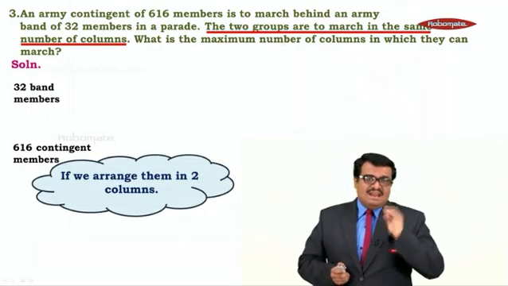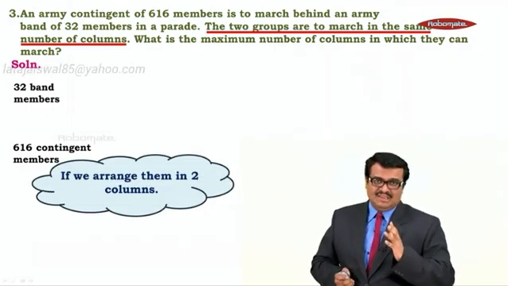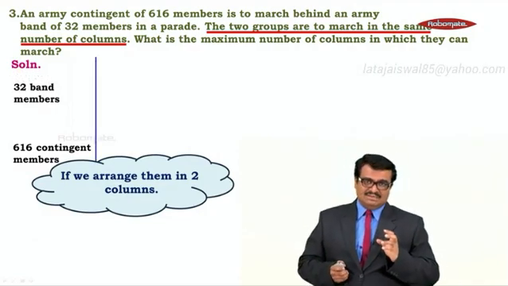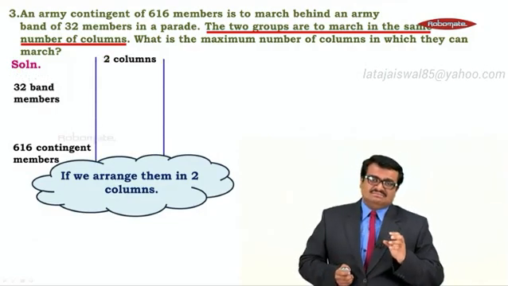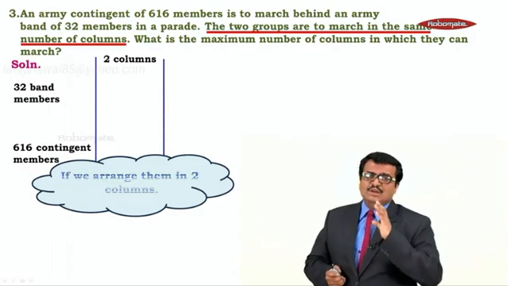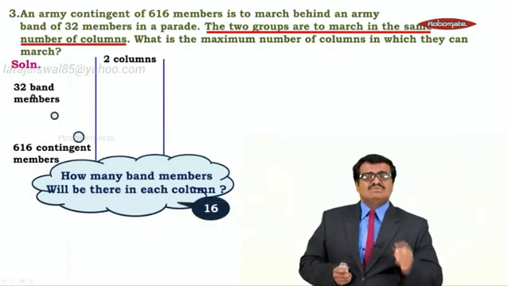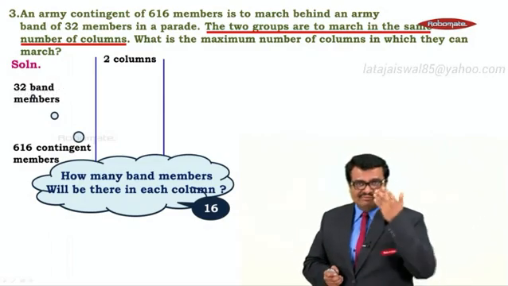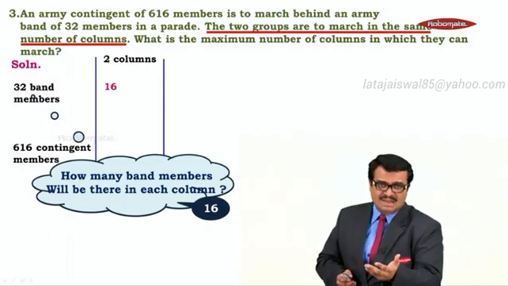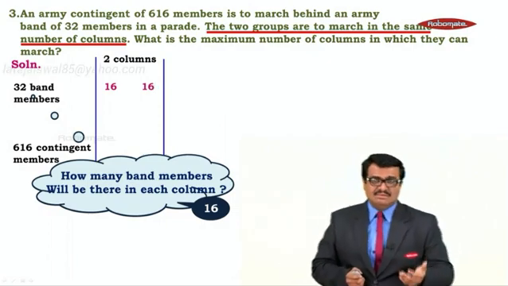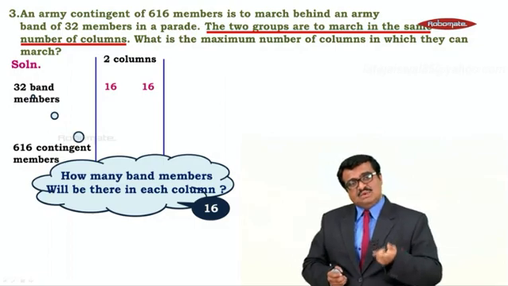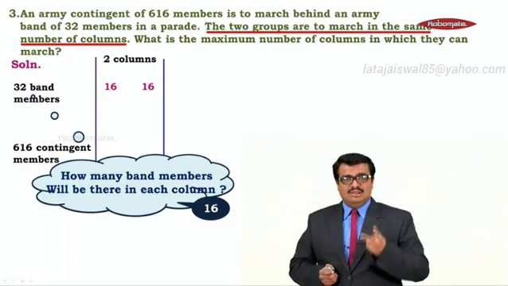If we arrange the two groups in 2 columns, the 32 band members in 2 columns, how many band members will be there in each column? 16 band members, because the total is 32. So the first column will have 16 band members, the second column will have 16. 16 and 16 if you add, you will get 32. Same way, 616 contingent members we have to arrange in 2 columns.